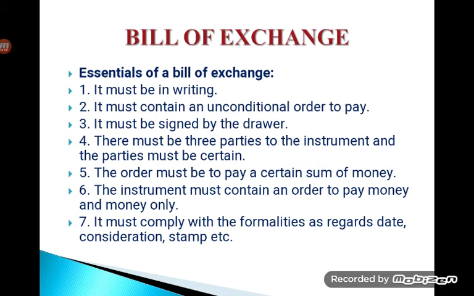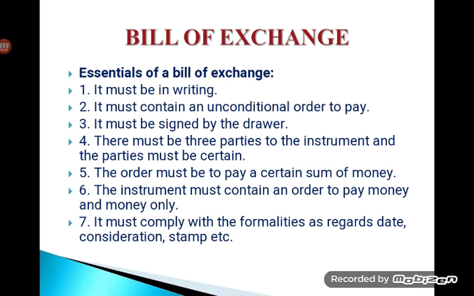And consideration, how much money he is going to pay. What is the amount that he is due to pay, that needs to be specified in the bill. Stamping, in order to make it a more authenticated document. In some of the heavy transactions, especially if we are talking about foreign bills, stamping is also very essential, which makes the bill of exchange more and more authenticated.